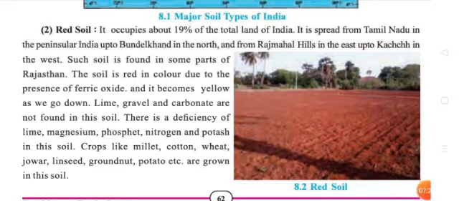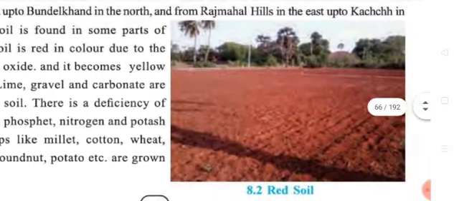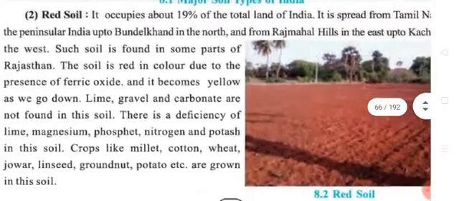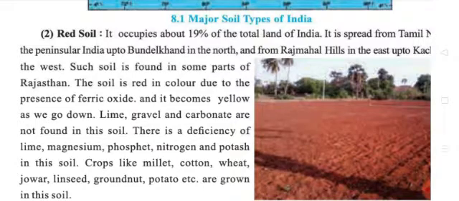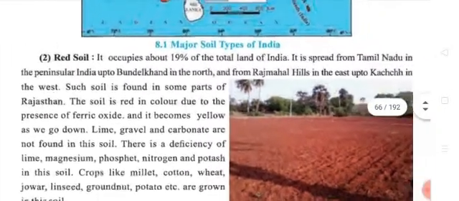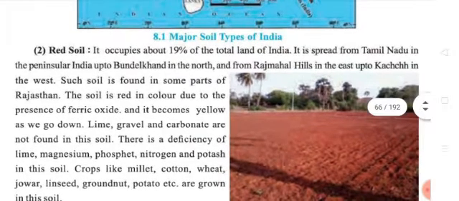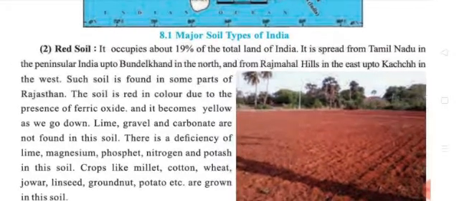Next, the second type of soil, that is red soil. In the picture you can see the color is red. So this is red soil. It occupies about 19% of the total land of India. It is spread from Tamil Nadu in peninsular India up to Bundelkhand in the north, and from Rajmahal Hills in the east up to Kutch in the west. So that widespread is this type of soil.